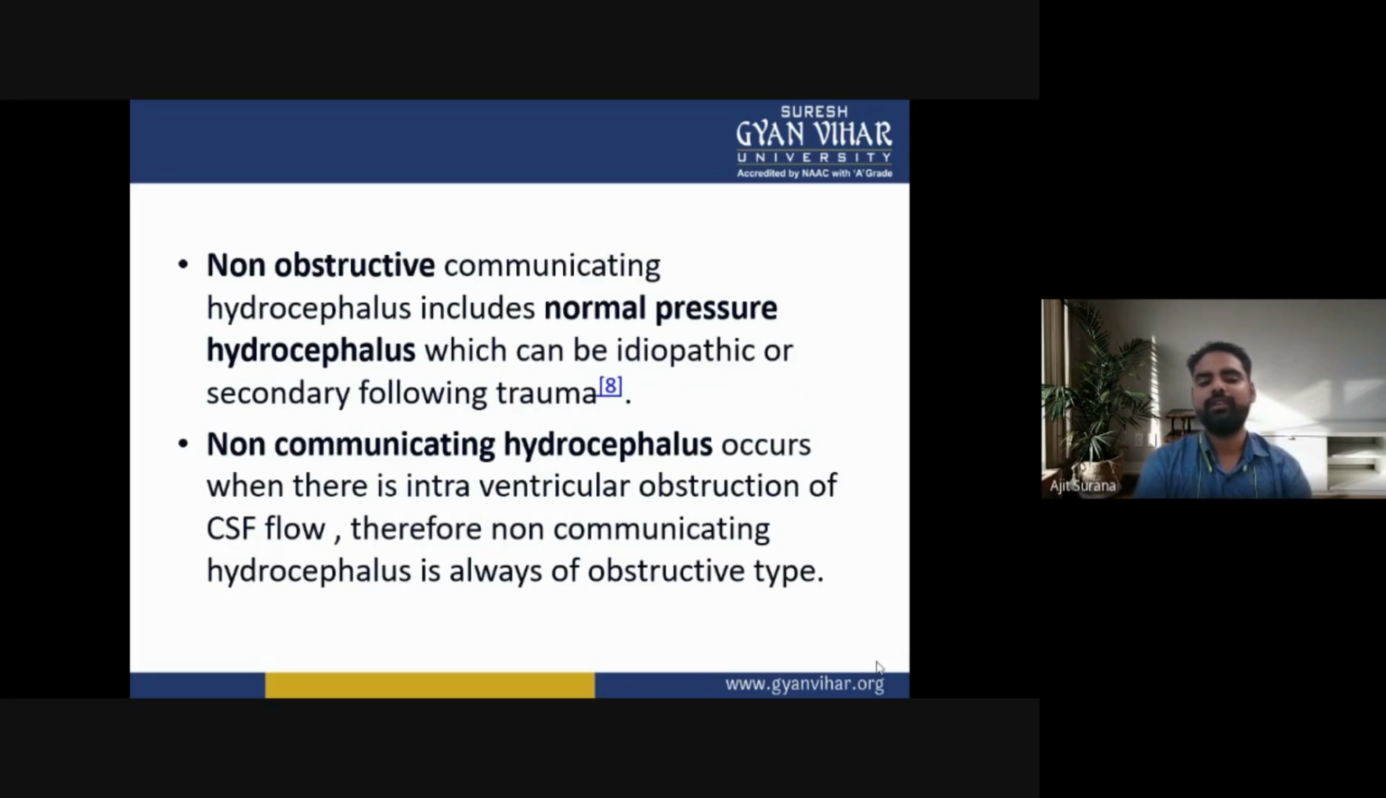Non-obstructive communicating hydrocephalus includes normal pressure hydrocephalus, which may be idiopathic or secondary following trauma. Next is non-communicating hydrocephalus, which occurs when there is an intraventricular obstruction of the CSF, or cerebrospinal fluid, flow. Therefore, non-communicating hydrocephalus is always of obstructive type.